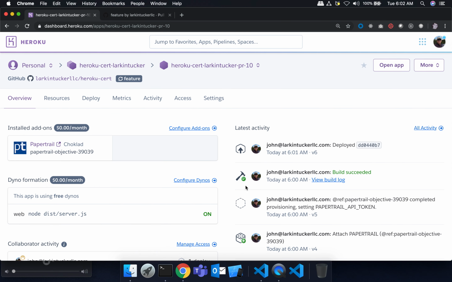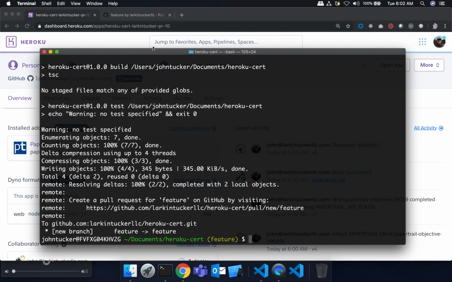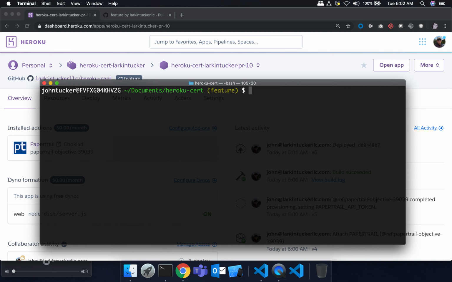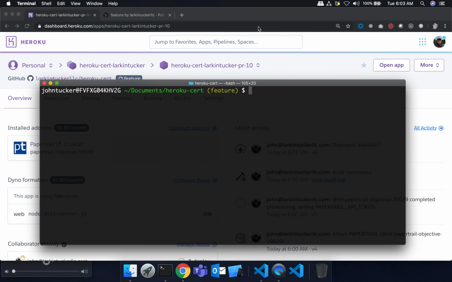In fact, you could even do your commands like looking at the logs. You can actually go to, for example, here. If I can make this down here. So let me clear this. So I can actually do heroku logs, right? You have to give it an app name. Heroku logs, app Larkin Tucker PR-10. Oh, I always get this. That is it. Okay, so you can see I could look at the logs of it, and here's my log output with a world feature in it. Okay, so it's just a full-fledged app.